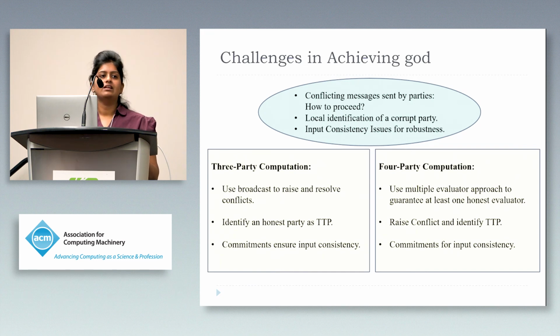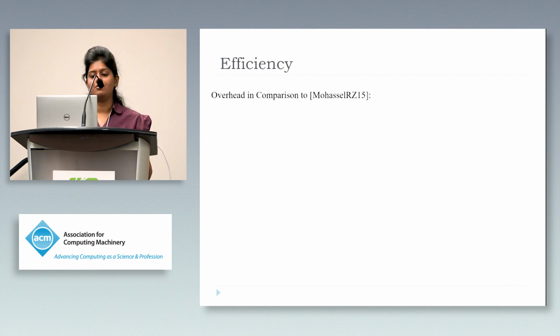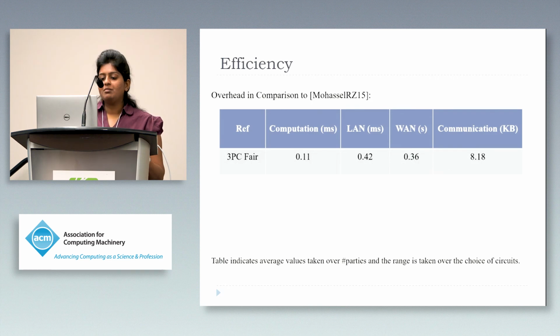Now, having said this, let's look at the efficiency of our protocols and the overhead in comparison to the most relevant state-of-the-art, that of Mohassel et al. So the table indicates the values of average per party, and also the range is taken over the choice of the circuits, and we have averaged it out. So in the three-party protocol that achieves fairness, we can see that the overhead of communication is very minimal and amounts to about 8 kb. The increase in the network time in the WAN setting indicates the fact that we have one extra round.